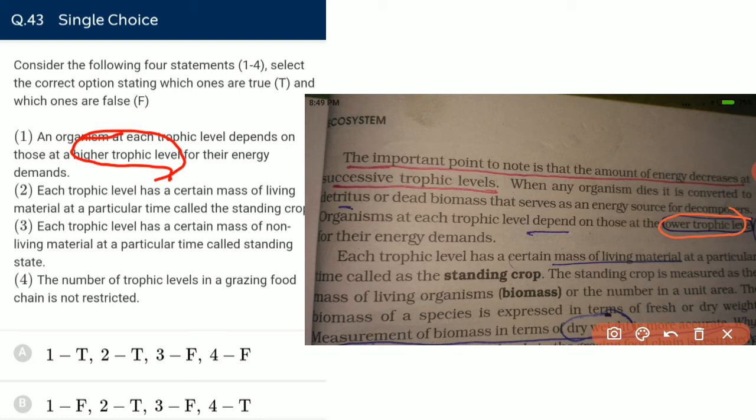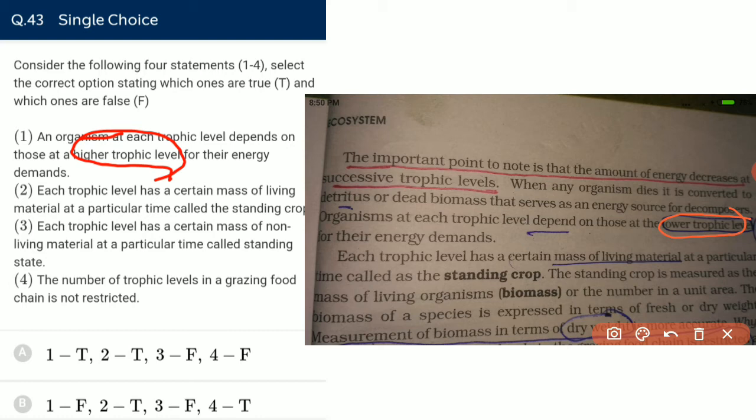Each trophic level has a certain mass of living. See, if we are talking about living organic matter, then the answer will be standing crop, and if we are talking about nutrients, then the answer will be standing state. Nutrients are non-living. So the statement for this is standing state. The statement that correctly explains the living organic matter, the biomass, is a standing crop, and nutrients are standing state.